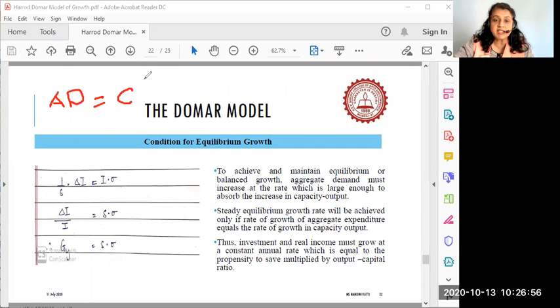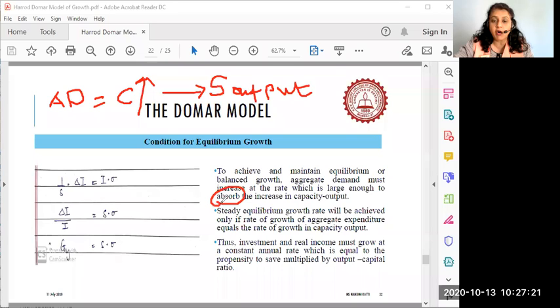So he says consumption must increase in such a way that all that is already there in the form of supply, in the form of output, all that must be absorbed.